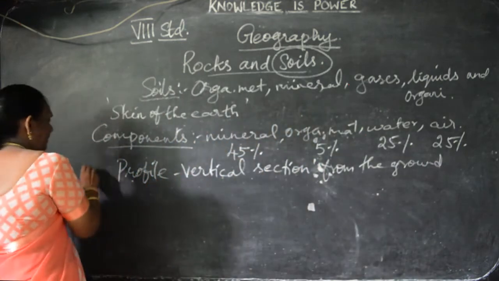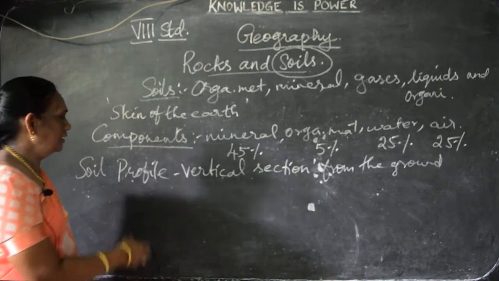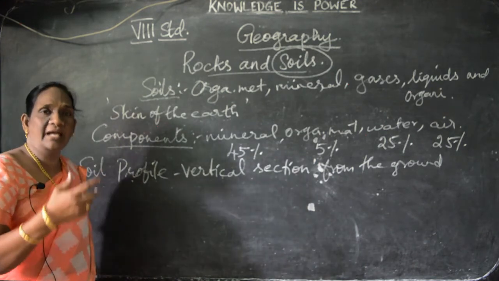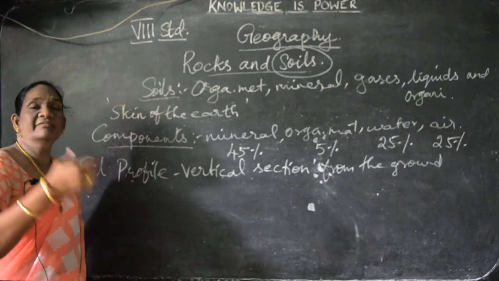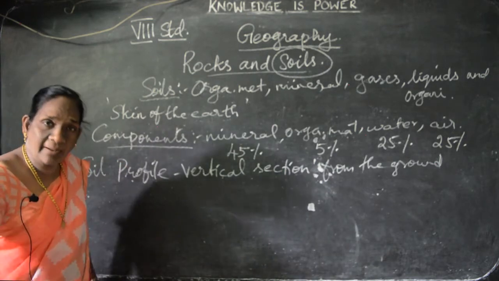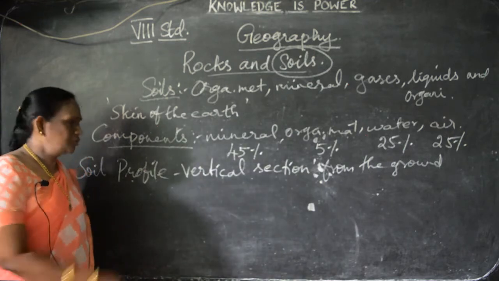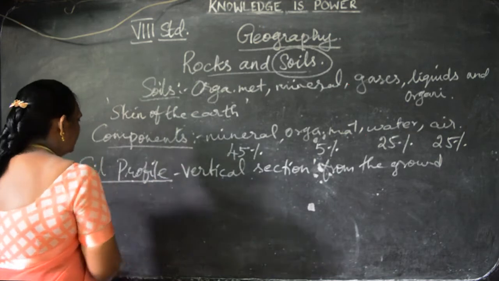What is meant by soil profile? Soil profile is defined as the vertical section of the soil from the ground surface. Can you follow, children? So, it is called soil profile.